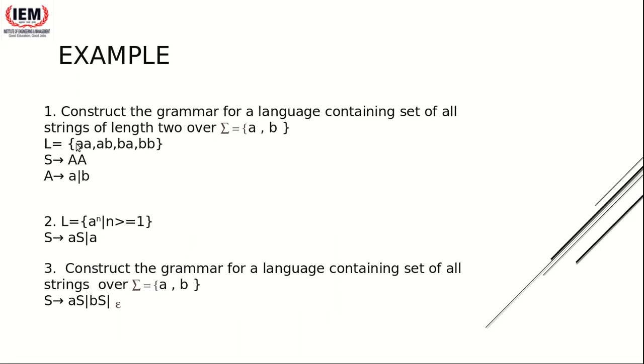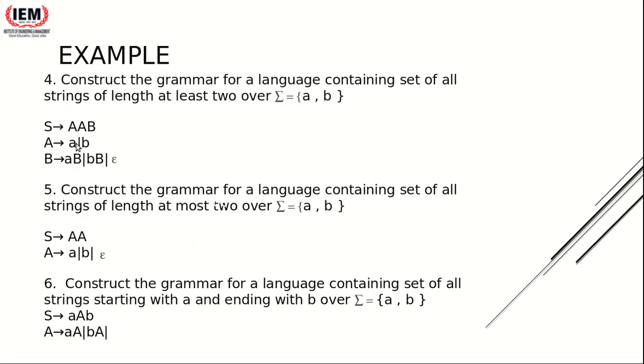Okay, so first three examples done. Next, fourth example. Now see, this is taking some time because I want you all to be very clear on how to develop a grammar by yourself. It should not be that you are remembering how ma'am has done it and then constructing it. You should try it by yourself and master it. The fourth example is to construct a grammar for a language containing the set of all strings of length at least 2. Try to understand the difference between 2 and at least 2. Here it's not written that it's 2, but the length should be at least 2, over a, b.